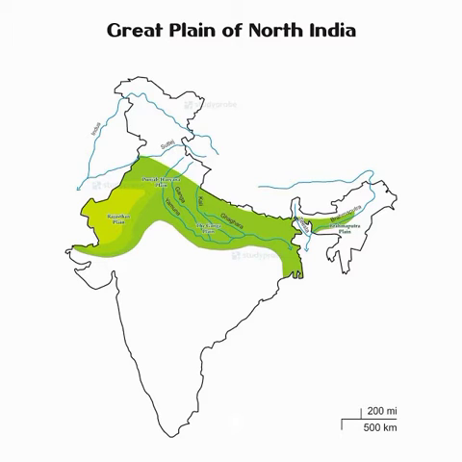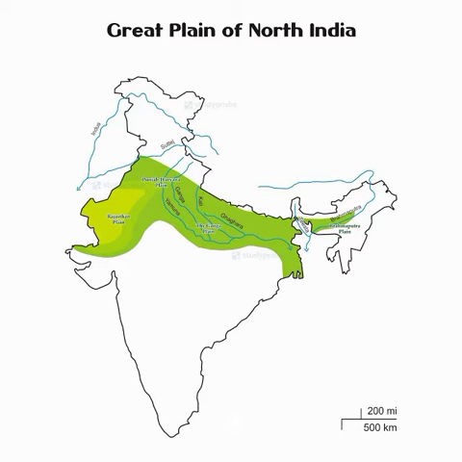The major physical divisions of our country are the Himalayas, the northern plains, and the peninsular plateau. We have already learned about the Himalayas. Today I want to teach the northern plains and the peninsular plateau. First of all, the northern plains.